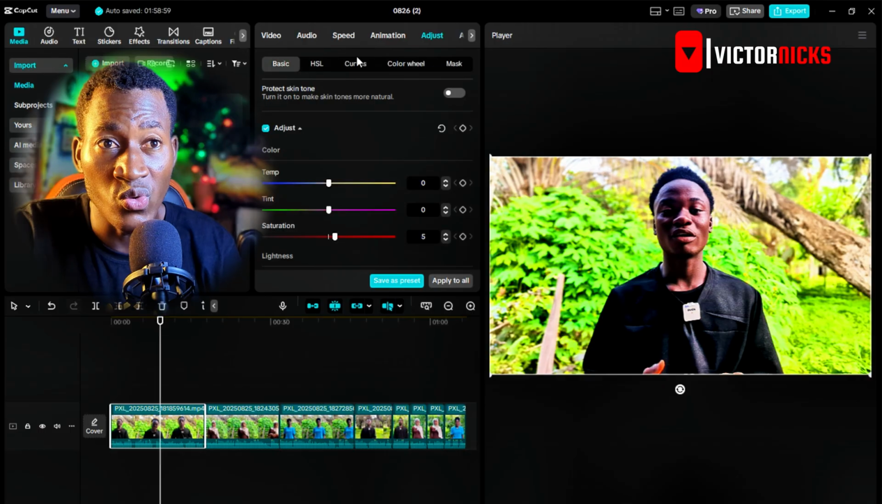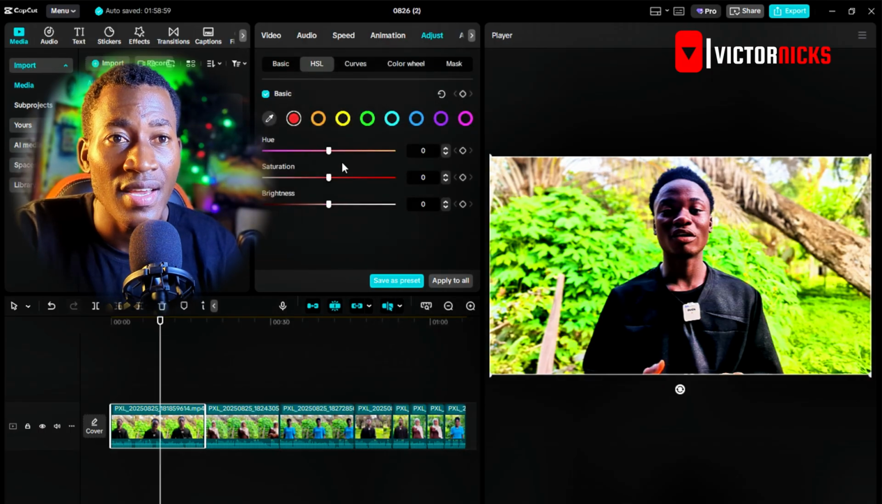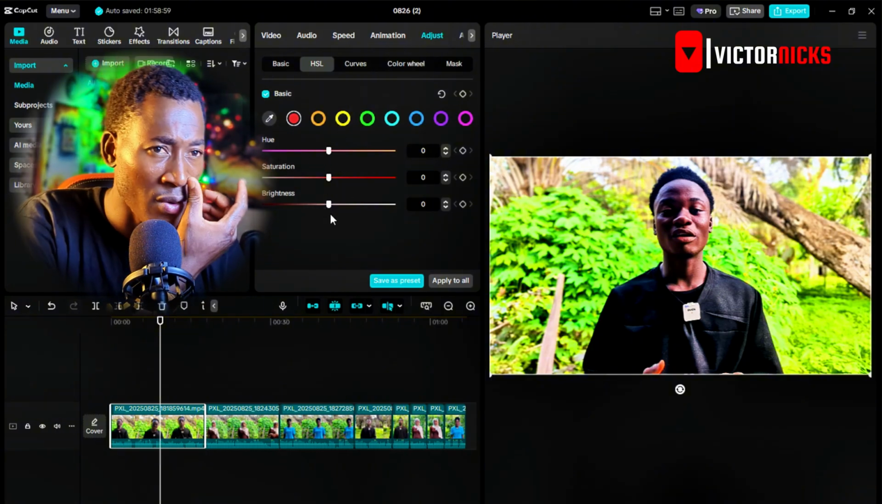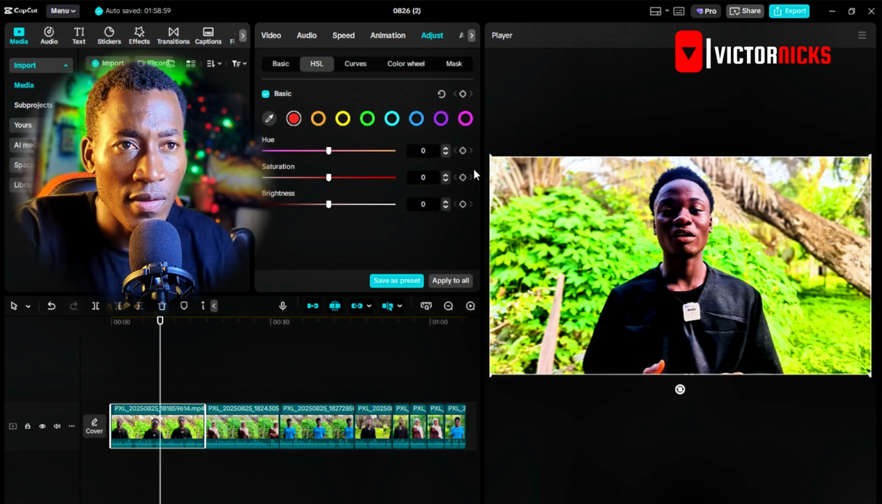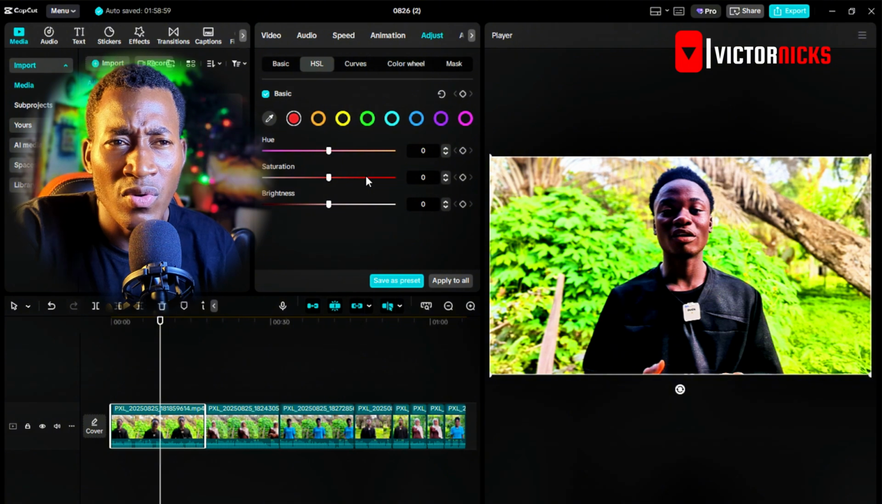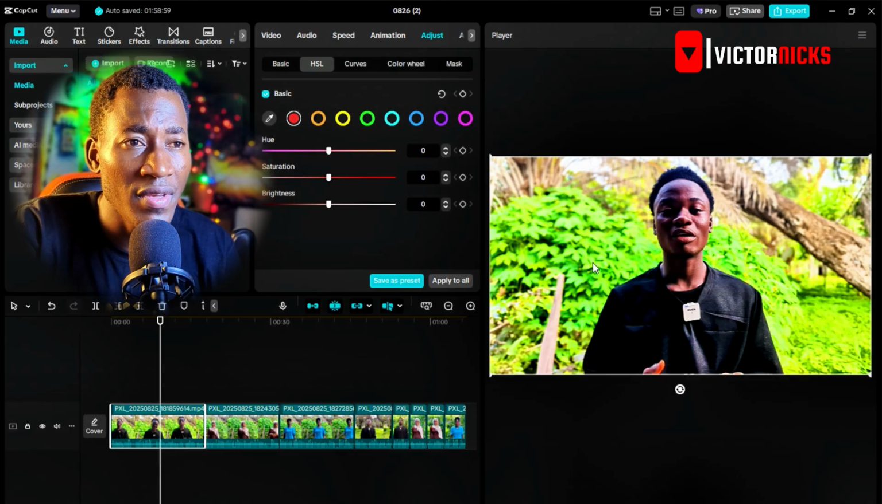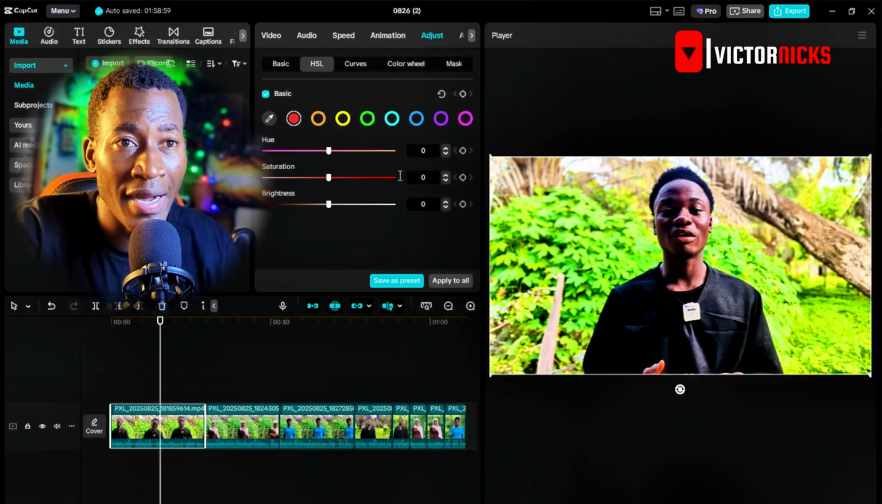Next, I want us to go to HSL. This is actually a very powerful tool. It has 3 bars that you can work with to get what you want. Most of the time I use this when I'm working with some other stuff, but in this video, let's just go with basic edits so we can see what to do. If you need some effect on a particular color, let's say the green in the background, I'm going to click on this and now apply green. Can you see the changes?